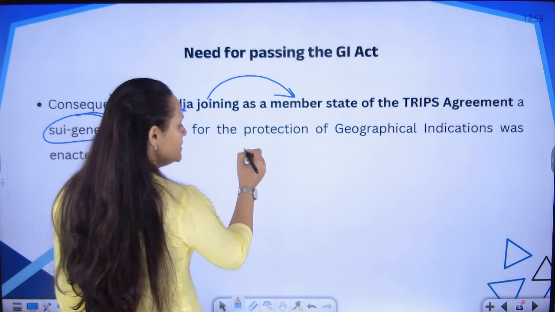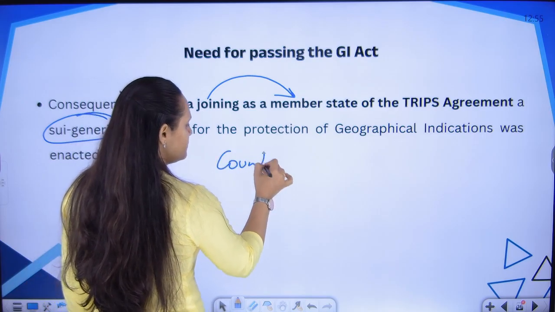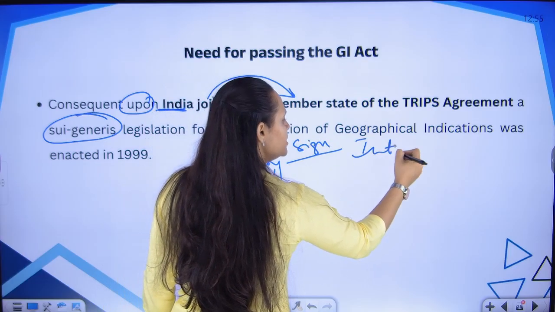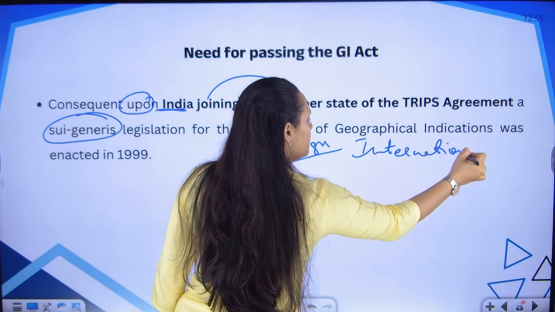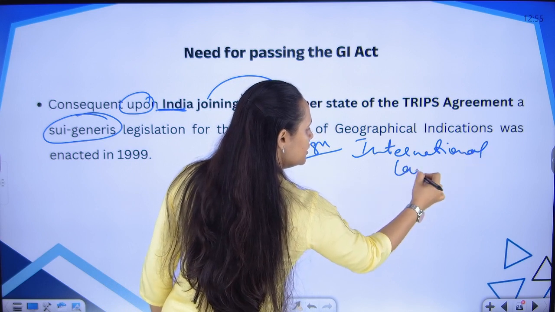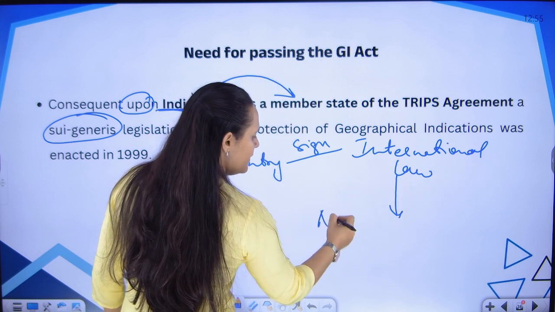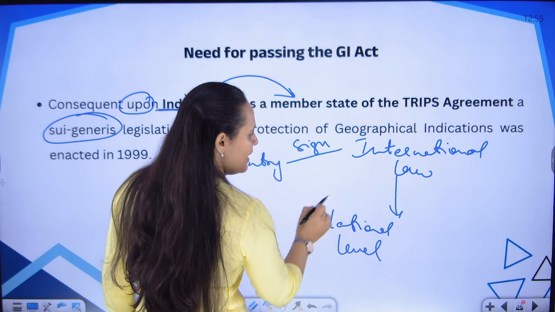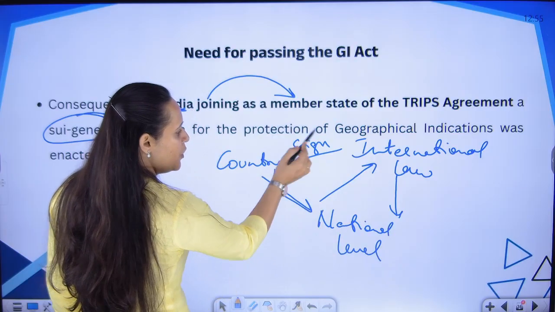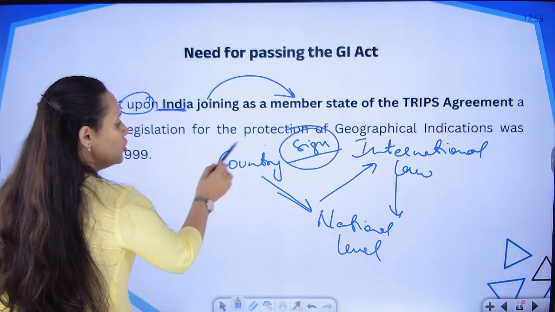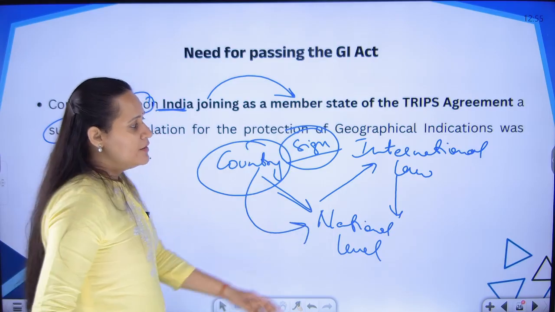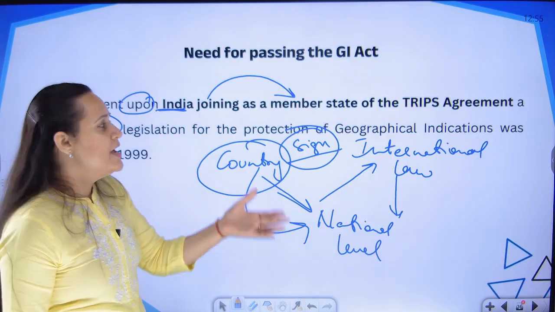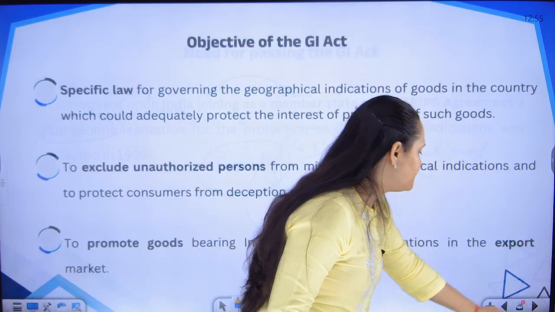So the general rule is, if you are a country and you sign any document or any law at the international level, that law should also be implemented at the national level. You should be compliant with the international standards of law if you are a signatory to that transaction. So as a country, we had to adopt the TRIPS agreement provisions at the national level, and because we did not have laws for the GI, we had to pass the GI Act.